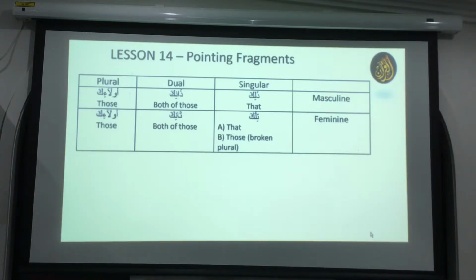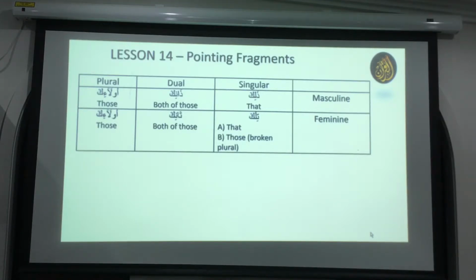Ulaika is so common, right? Ulaika humul muflihun, Ulaika humul kafirun, Ulaika humul this. So many times we have Ulaika. So Ulaika means those. It could be for masculine, it could be for feminine, okay? And when you put them in sentences, we see why it is feminine or why it is not. We know the properties of feminine and how to find the feminine words. So we will do this one.